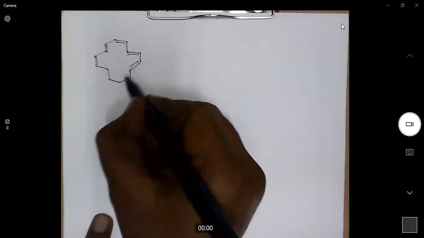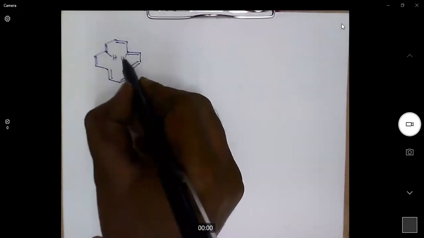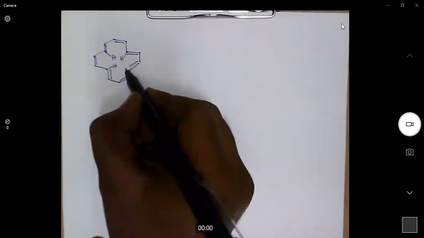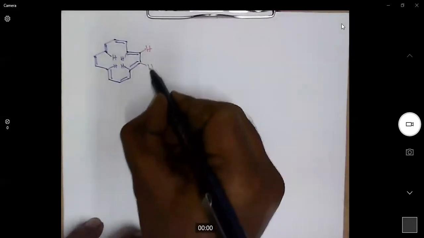We will place all the double bonds. Yes, it is a conjugated system. And here, these 4 hydrogens will be placed inside the molecule, and the other hydrogens are placed outside the molecule.